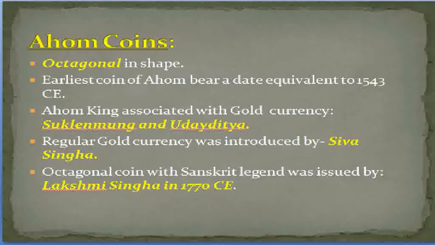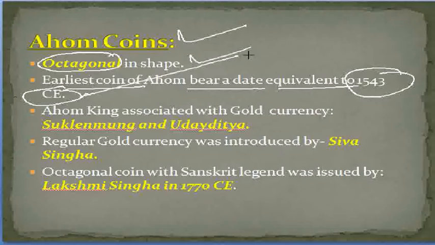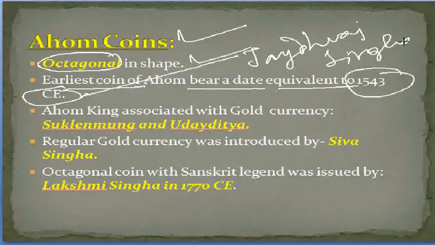So let's move to another topic of discussion: Ahom coins. Ahom coins are octagonal in shape. This is to be remembered. The earliest coin of the Ahom is equivalent to 1543 CE. The first Ahom coin was created by Joydhas Singha. This important point we need to remember. The first Ahom coin was introduced by Joydhas Singha, and the year to be mentioned here is 1543 CE.